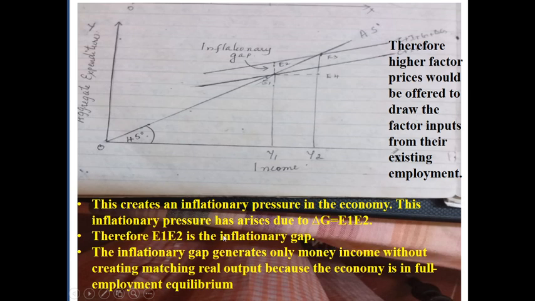So this inflationary gap arises due to increase in government expenditure, that is E1 E2, and that is known as the inflationary gap. And the inflationary gap generates only money income without increasing and matching real output, because the economy is already in the state of full employment equilibrium. Okay.